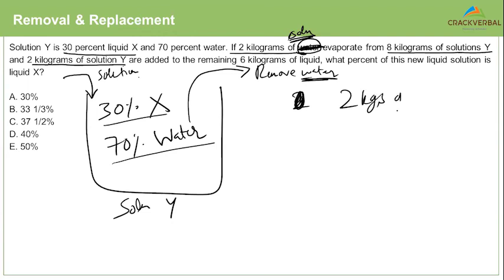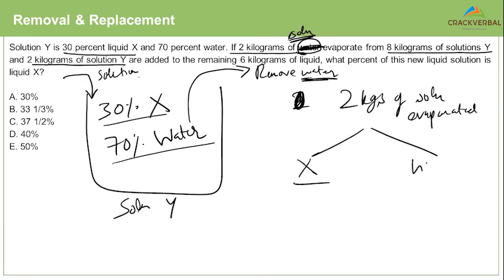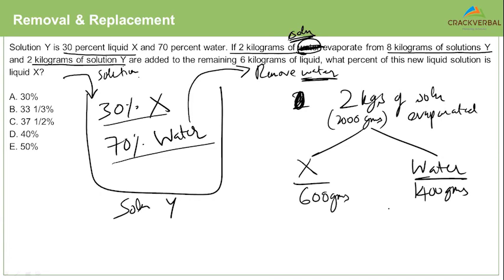So 2 kilograms of solution evaporated. How much of this would be X? How much of this would be water? Remember, 2 kilograms is 2000 grams. So 600 grams would be X and 1400 grams would be water, right? So when you are removing a component, remember the ratio will still remain the same. You will still remove it in the ratio of 30% and 70%. The percentage would remain the same. Always keep this in mind.